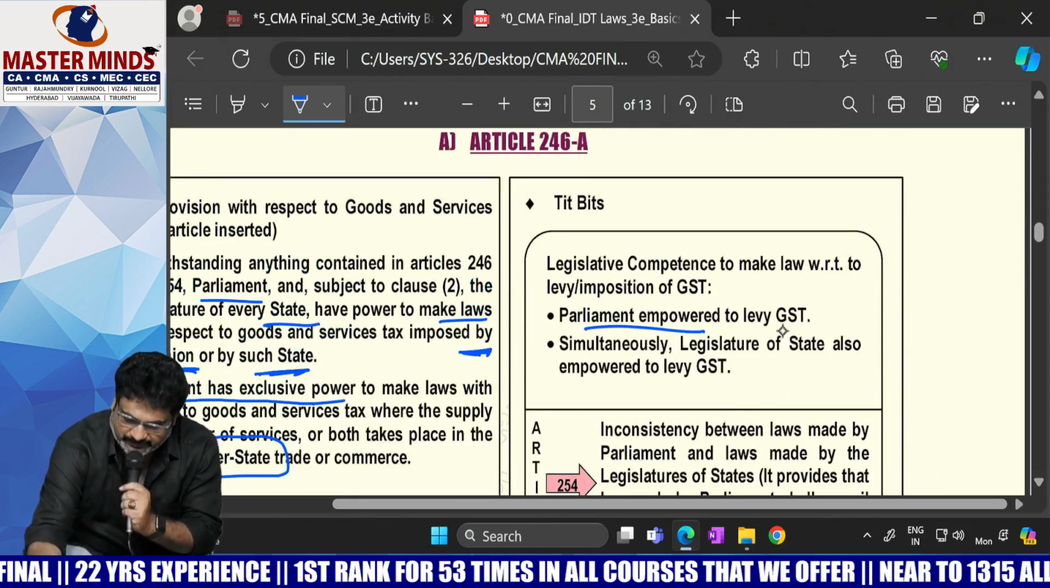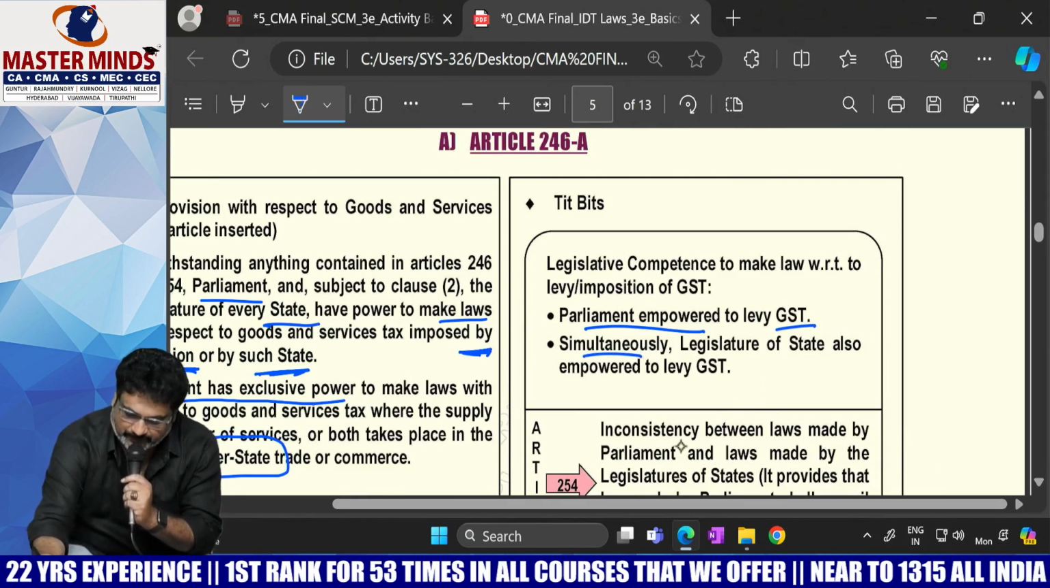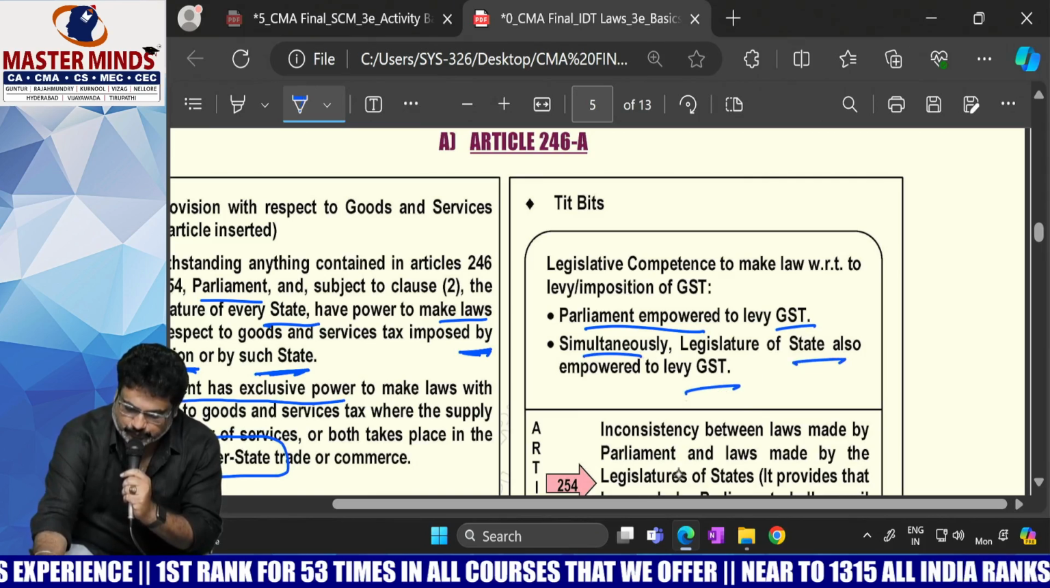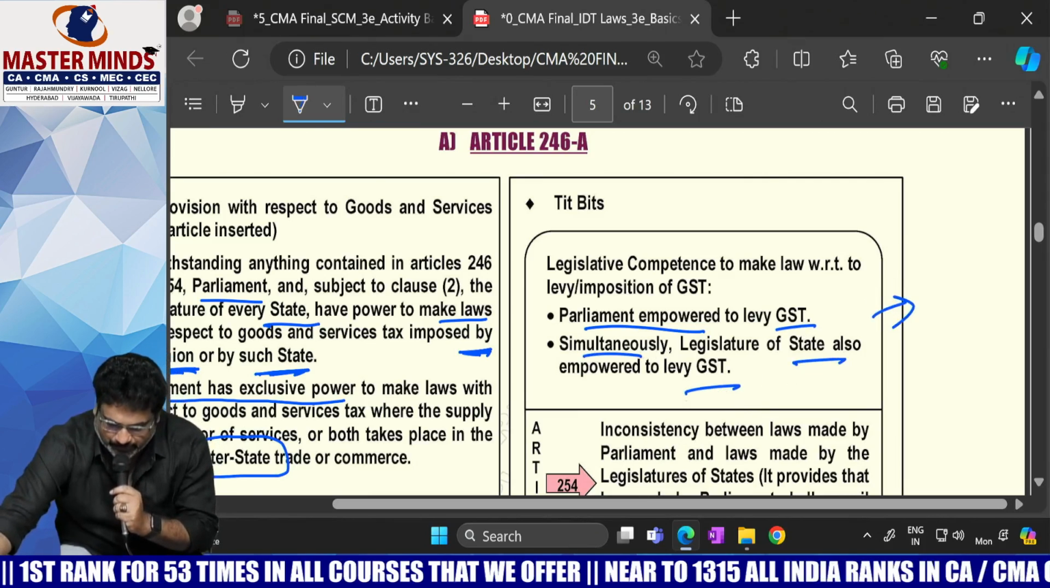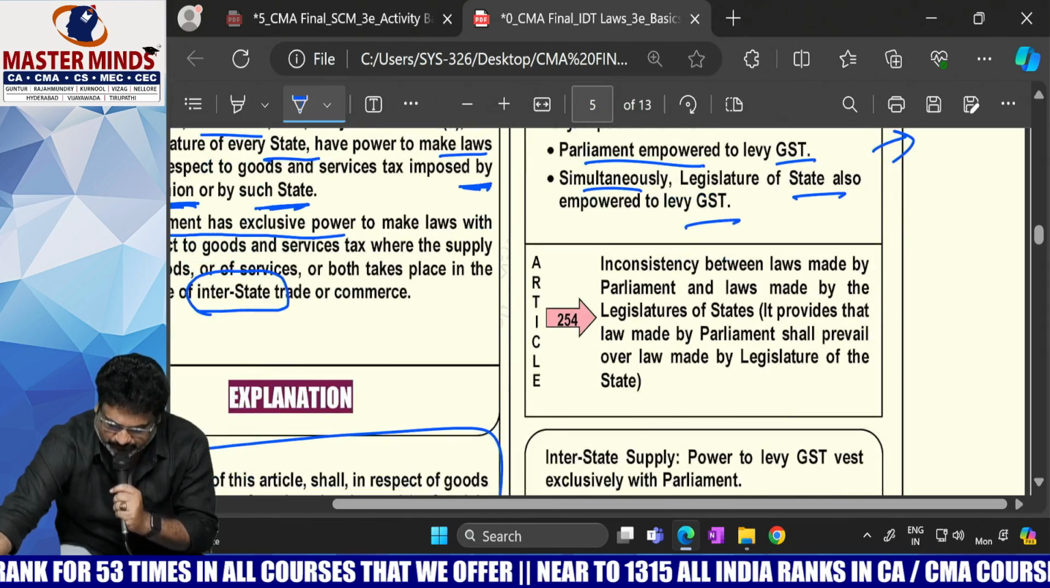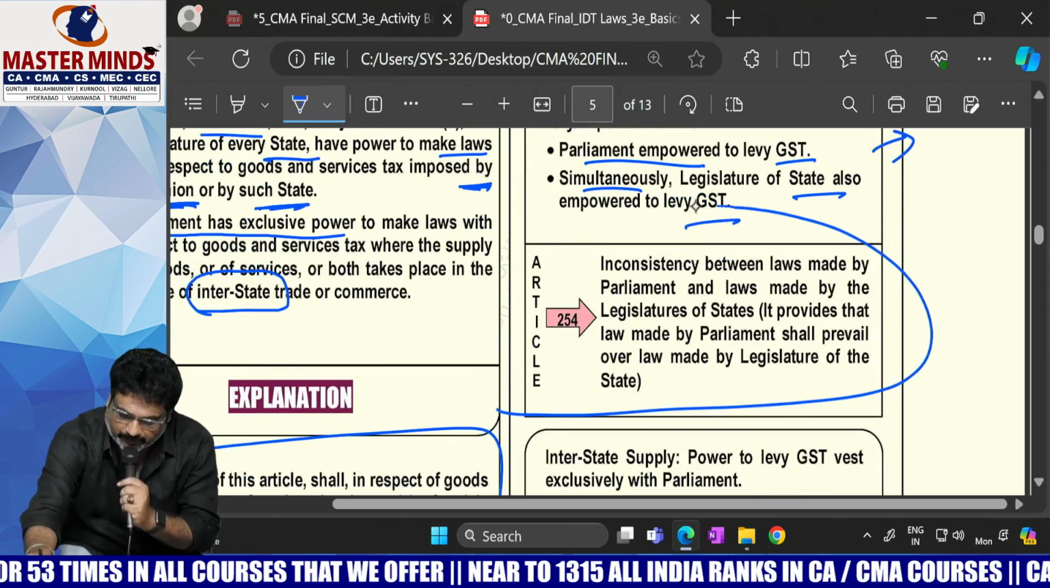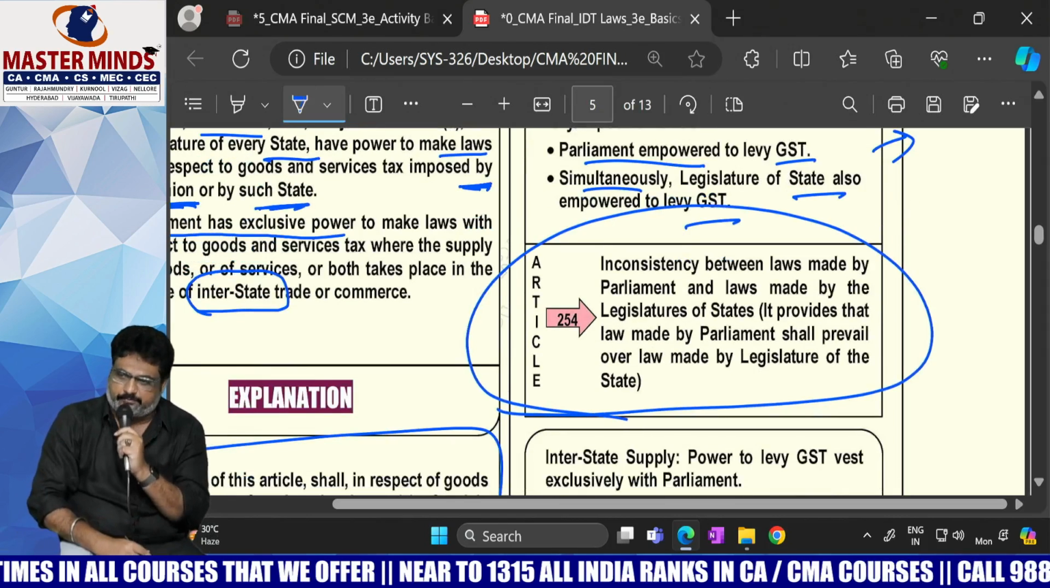So Parliament is empowered to levy the GST. Simultaneously, the state is also empowered to levy the GST. It is intra-state supply. Therefore, CGST plus SGST will be levied. And this is article number 254. I explained this one to you already.